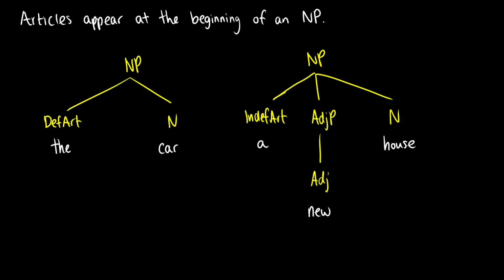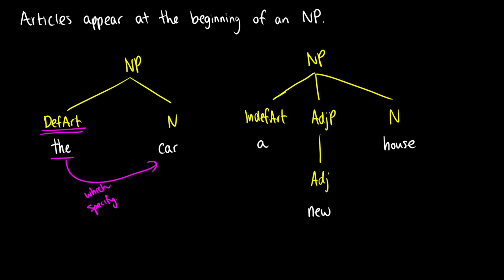So how do these look in our trees? Well, articles, or any determiner, will always appear at the beginning of a noun phrase. So for instance, in the phrase the car, we see the definite article the occurring at the beginning of the noun phrase. And this tells us something like which car. It is a specifier to point out the car in the universe that we're talking about.